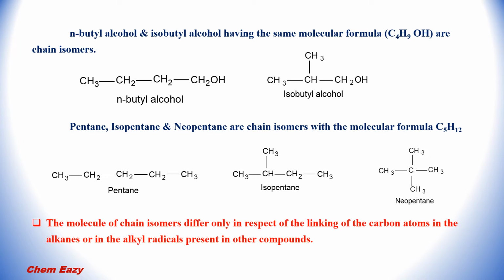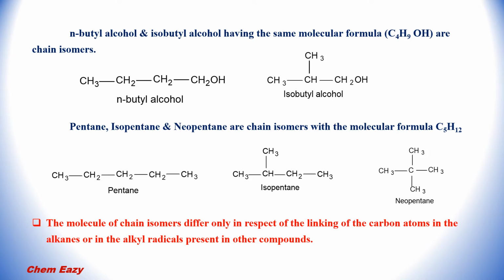Another example for chain isomerism is n-butyl alcohol and isobutyl alcohol. Both have the same molecular formula C4H9OH. In case of n-butyl alcohol, there is a linear chain carbon skeleton, and in isobutyl alcohol, there is a branched chain carbon skeleton.